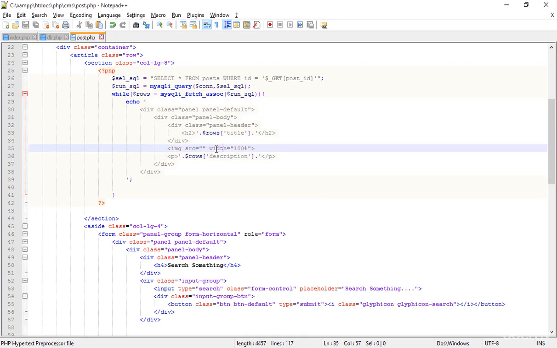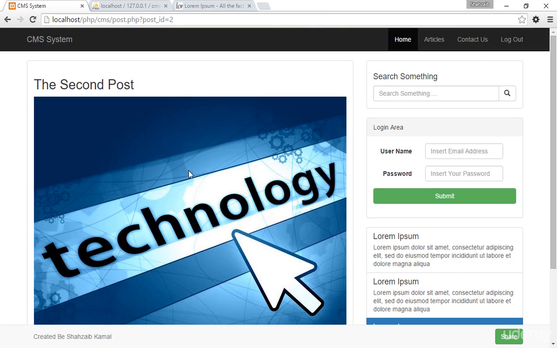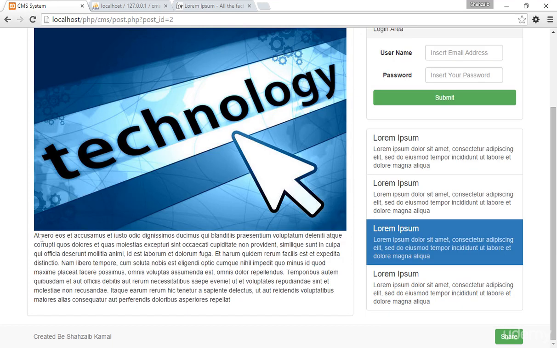So go back there, and here is the image area, and I'm just adding the image as well, $rows, and the image. Everything is perfect, but I'm not using the substr function here, because here in this page, the post.php, I just want the description with its full content. Now you can see that this is the second post.